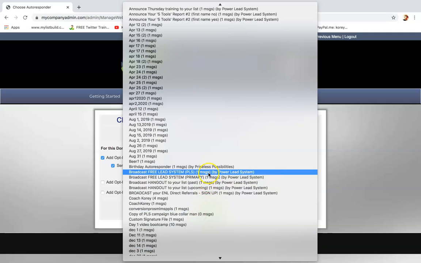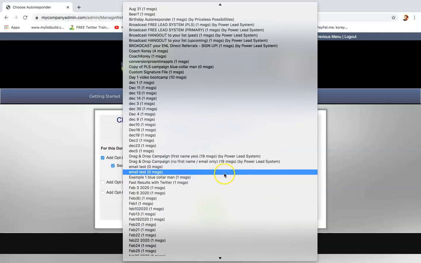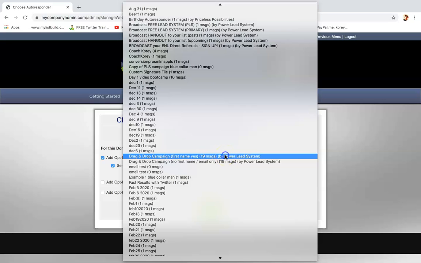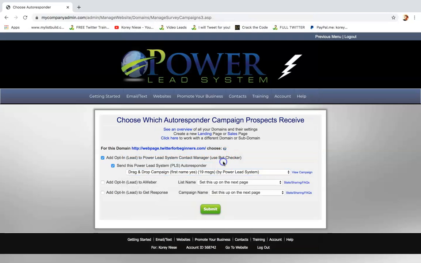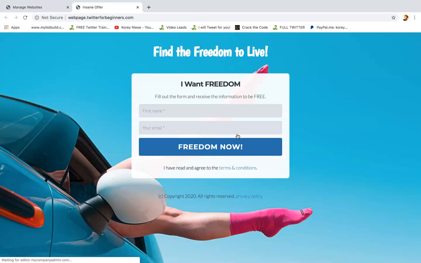And Power Lead System gives you a lot of campaigns done for you. So I'll just select that one. I'll click submit. Now I'm going to visit my new website. Find the freedom to live. They can enter their details and they'll become a lead that way. All right, so let's go over, and that's a very clean looking site.